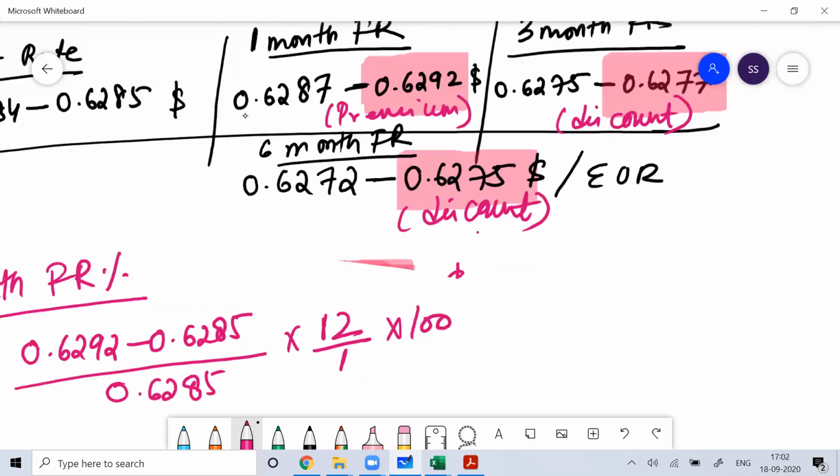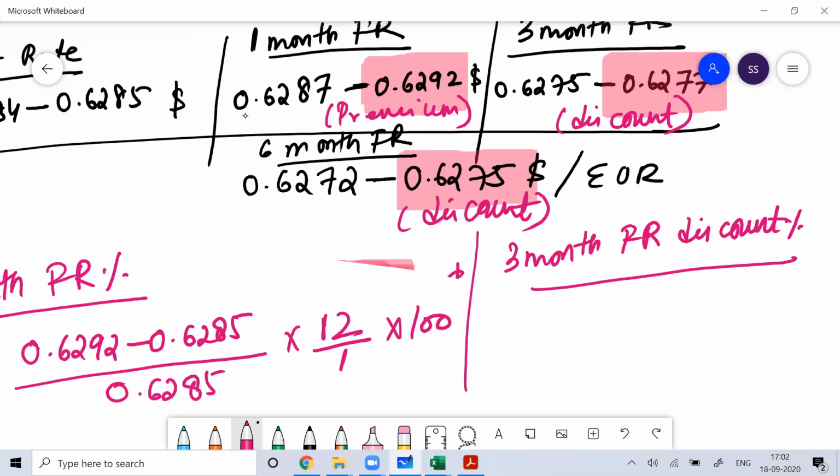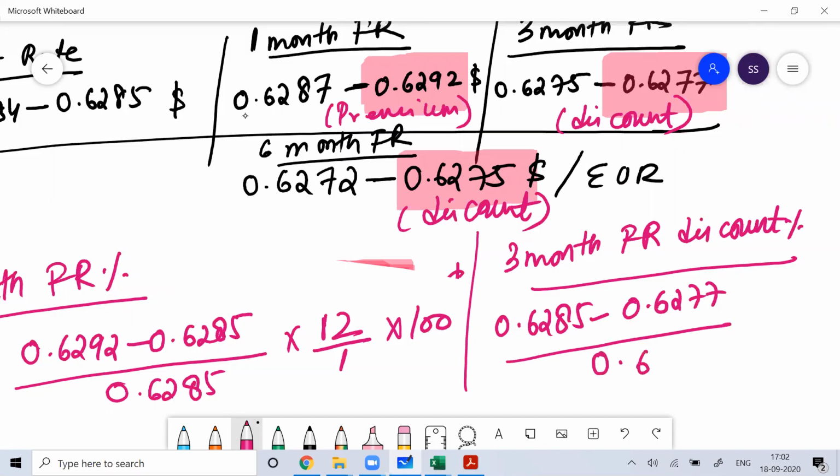Similarly for 3 months, which is a discount. The 3 month forward rate discount percentage is equal to spot rate minus forward rate, divided by spot rate, so 0.6285 minus 0.6277, divided by spot rate, into 12 divided by 3, into 100, since this is a 3 month contract.